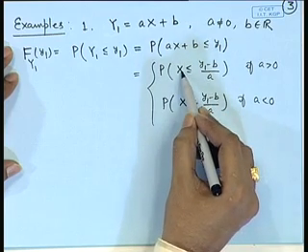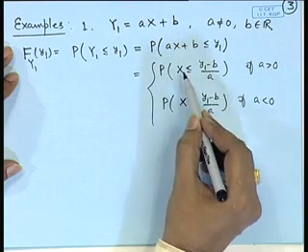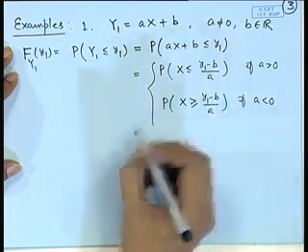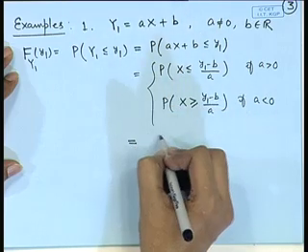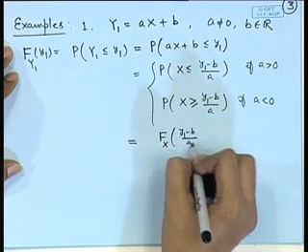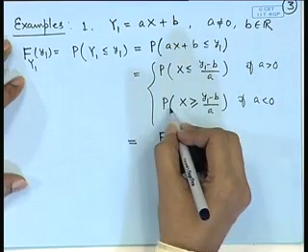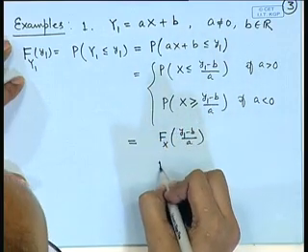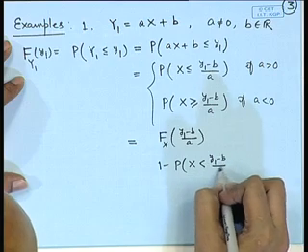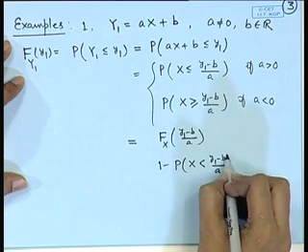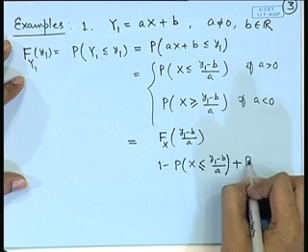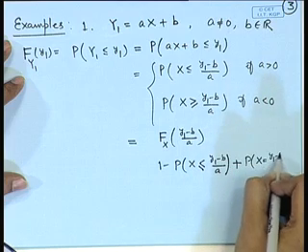If the CDF of x is well defined, that means the capital F x is known, then both of these probabilities are also known. That means, this is equal to, for example, F of x at y1 minus b by a, and the second term we can write as 1 minus probability of x less than y1 minus b by a, which we can write as x less than or equal to this plus probability of x is equal to y1 minus b by a.